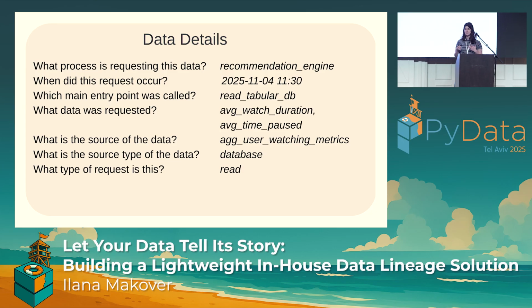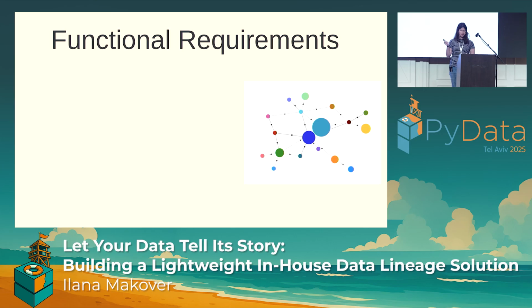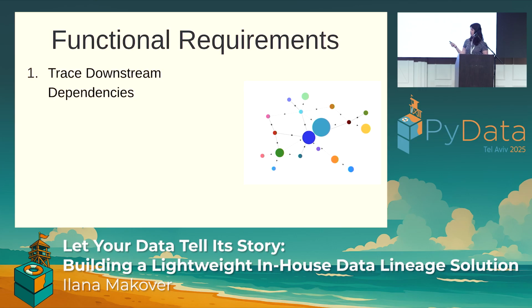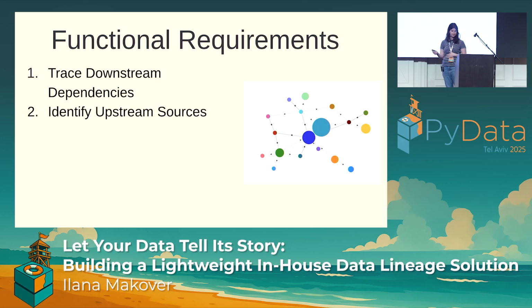Now, before we dig into the implementation aspect, let's take a little step back and discuss the functional requirements of our data lineage solution. Data lineage should trace, visualize, and understand the journey of data across our systems from the moment that data is consumed through its transformations to its ultimate points of use. We have five functional requirements. The first one, we want to list every possible downstream process, model, or system that uses a data point.